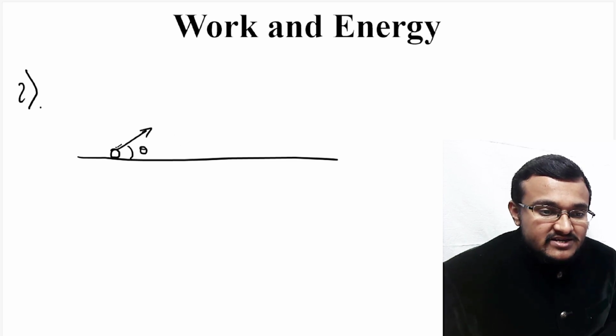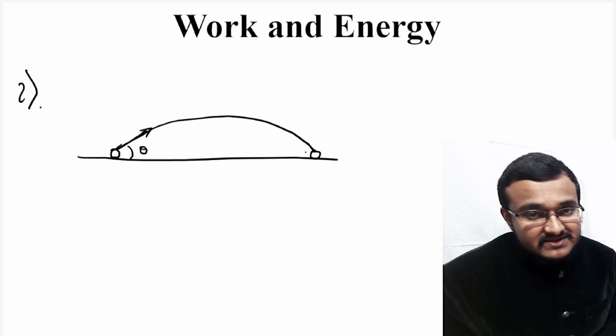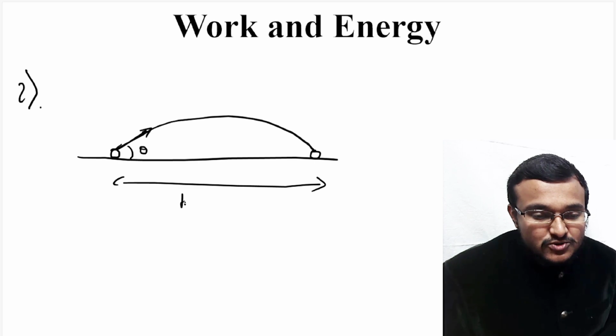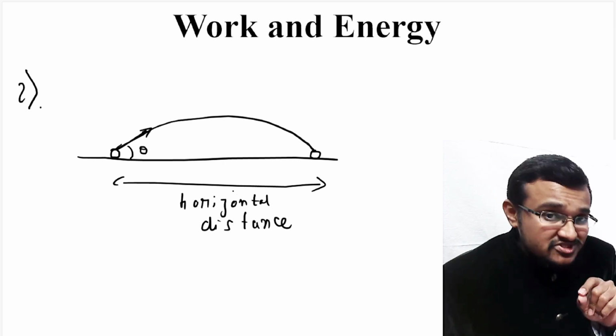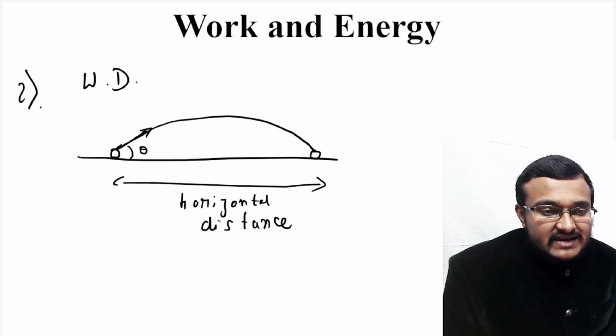So this object follows a curved path like this and comes onto the ground and lands like this. Here this particular object has covered a certain amount of horizontal distance. But in this second question, they are asking about the work done by gravity.